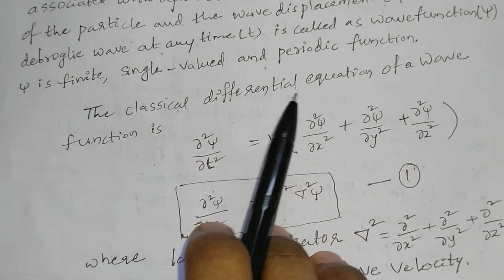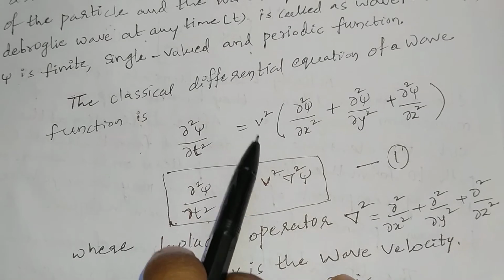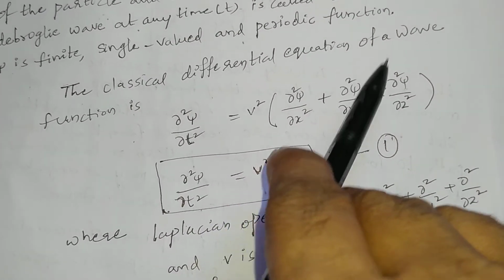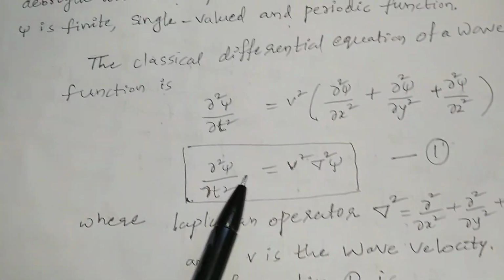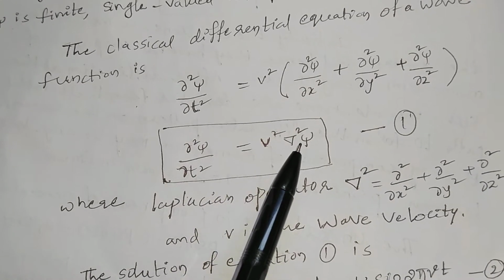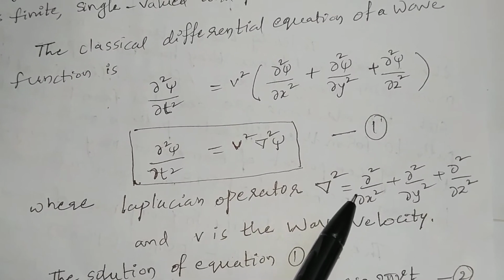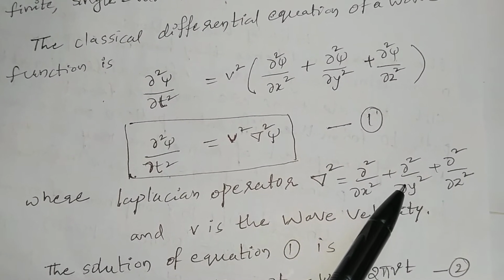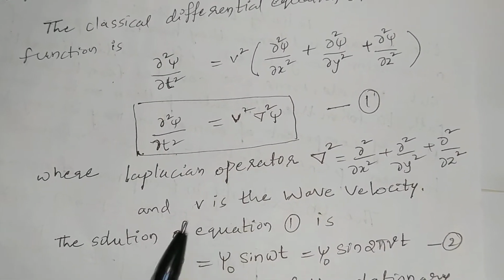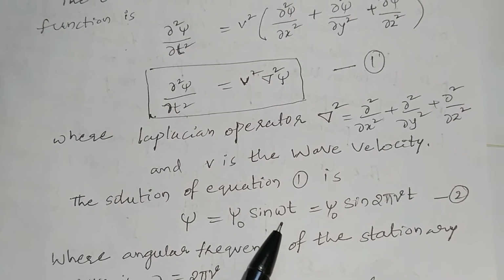The classical differential equation of the wave function is dou square psi by dou t square is equal to v square into dou square psi by dou x square plus dou square psi by dou y square plus dou square psi by dou z square. So dou square psi by dou t square is equal to v square into del square psi, where del square is the Laplacian operator, that is del square is equal to dou square by dou x square plus dou square by dou y square plus dou square by dou z square, where v is the wave velocity.